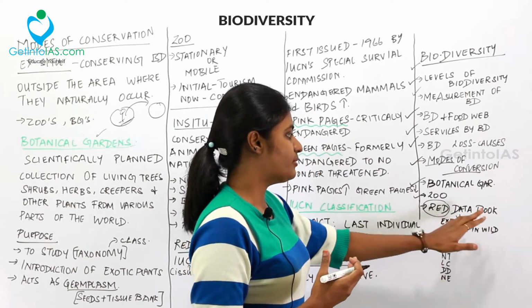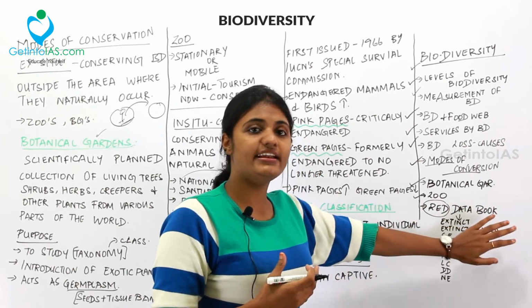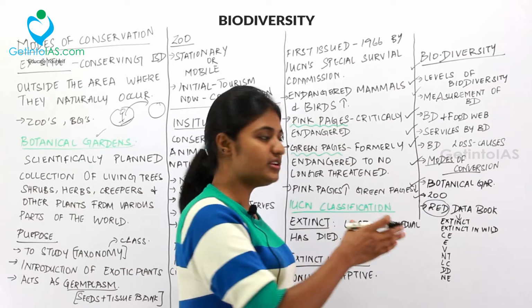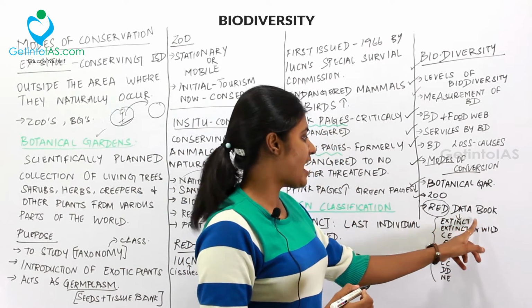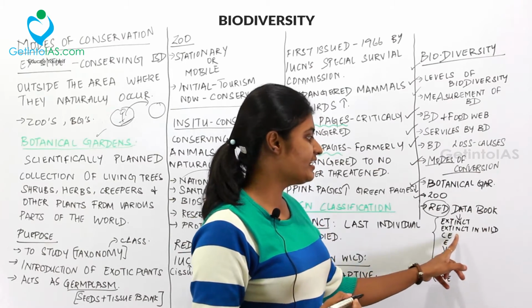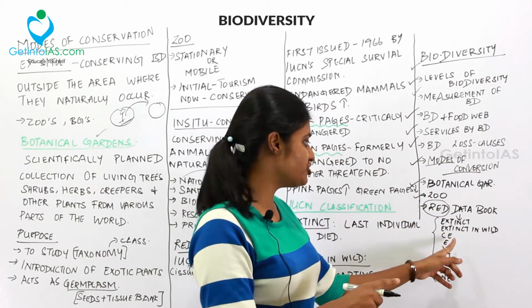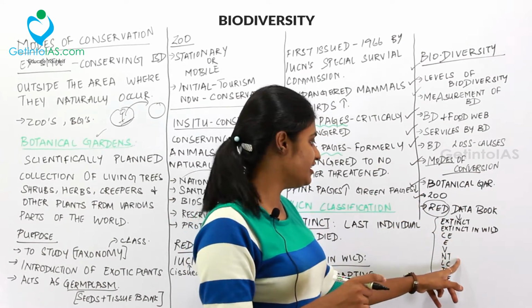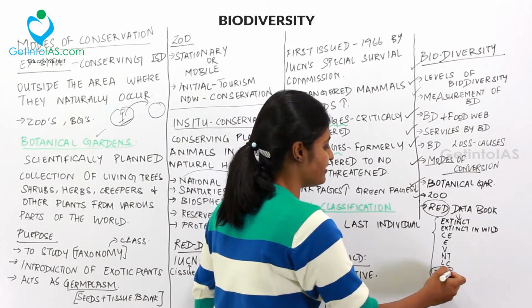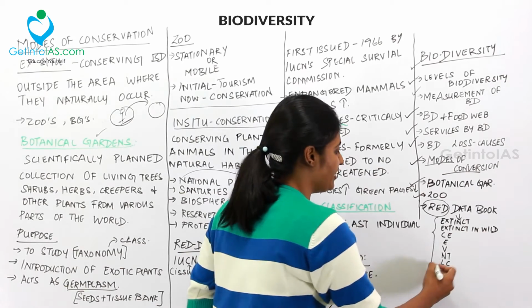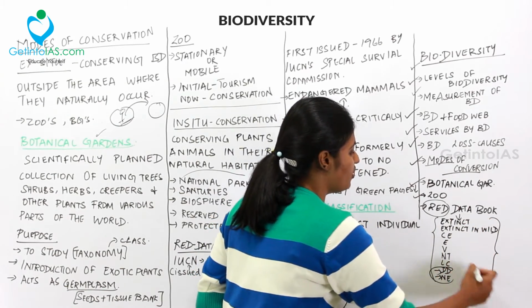So under red data book, you have a list. I'll explain the list one by one. So let's see the list overall. Under red data book, you have extinct, extinct in wild, critically endangered, endangered, and then vulnerable, near threatened, least concerned, and then the last two are data deficient and then not evaluated. So we are going to deal with all these topics.